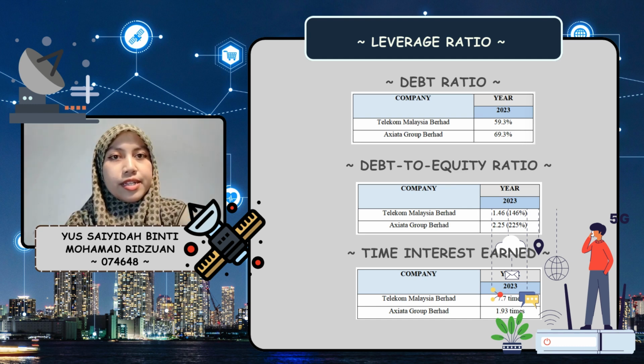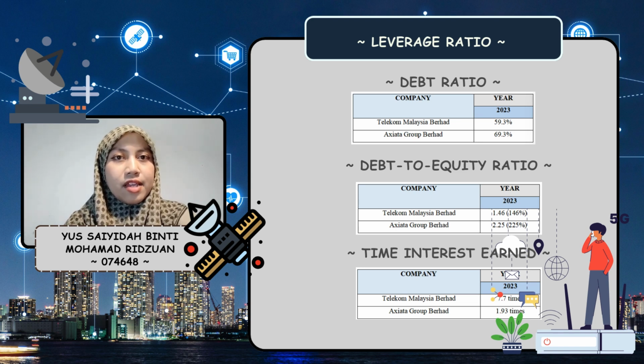In 2023, TM's debt ratio was 59.3%, reflecting a conservative approach with reduced financial risk. Axiata's 69.3% shows higher reliance on debt, aligning with its growth-focused strategy but increasing risk. TM's debt to equity ratio was 146%, indicating a balanced capital structure. Axiata's 225% highlights heavy debt used to fuel growth, exposing it to greater financial risk.